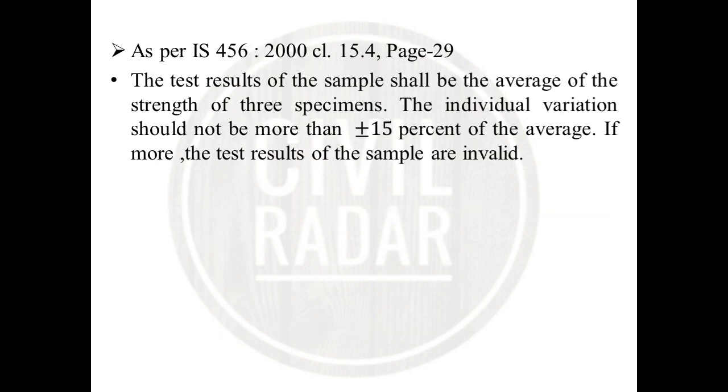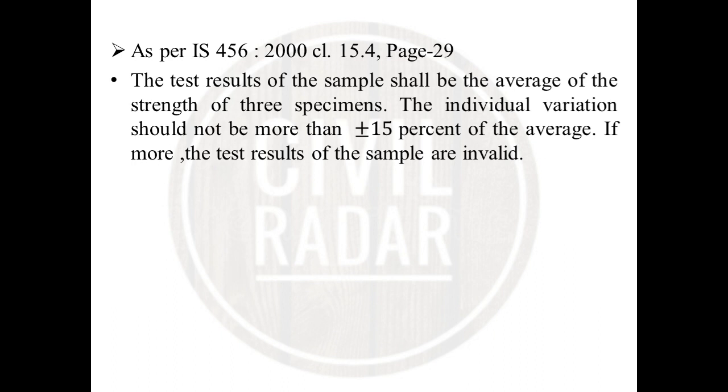As per IS 456, clause 16.4, page 29, the test result of a sample shall be the average of the strength of 3 specimens. If the average of 3 specimens is 22, then plus or minus 50% of 22 is a valid individual variation.